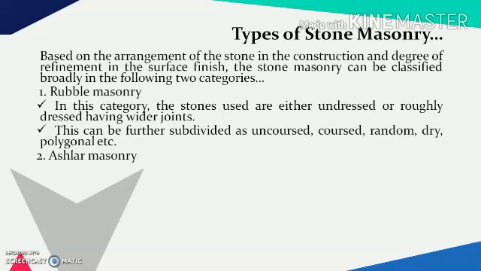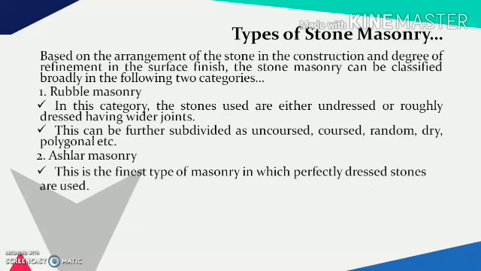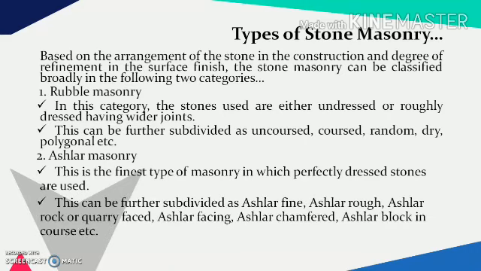Second type is ashlar masonry. This is the finest type of masonry in which perfectly dressed stones are used. Perfectly dressed means the stones are finished to a certain size and shape. This can be further subdivided as ashlar fine, ashlar rough, ashlar rock or quarry faced, ashlar facing, ashlar chamfered, ashlar block-in courses, etc.